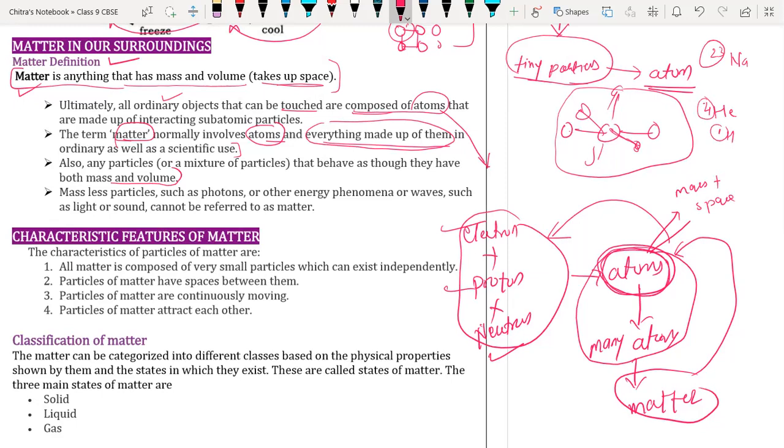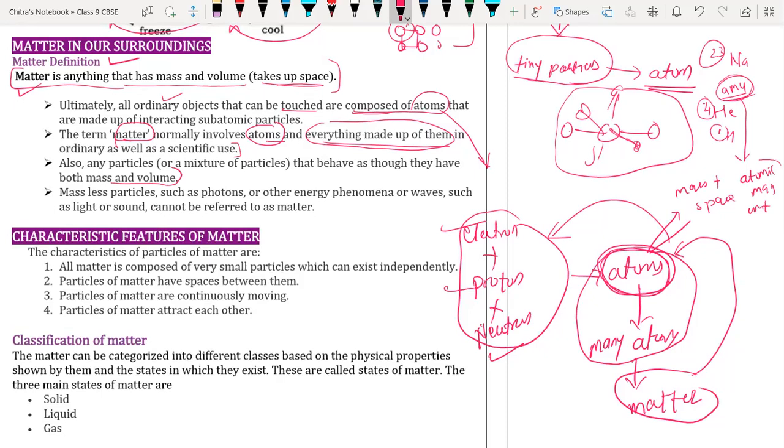To measure the mass of atoms, we use the atomic mass unit, AMU. AMU is the small unit of mass which is used to measure the mass of atoms. It is the atomic mass unit.